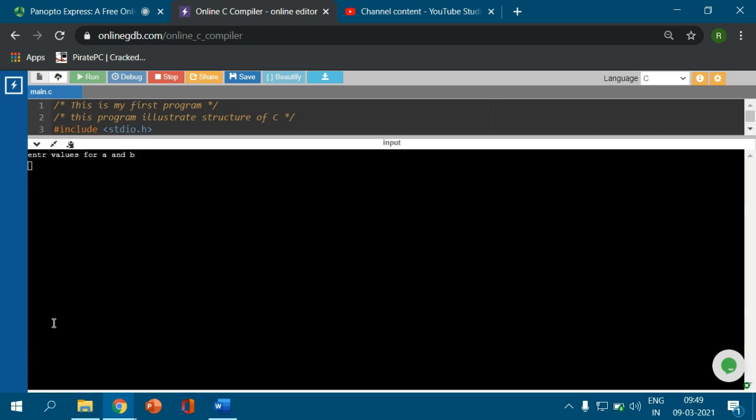Dear friends, please observe that here it says enter the values of A and B. I will enter value 12 and value 13. So the sum of the two numbers is 25. It is executed exactly, right?